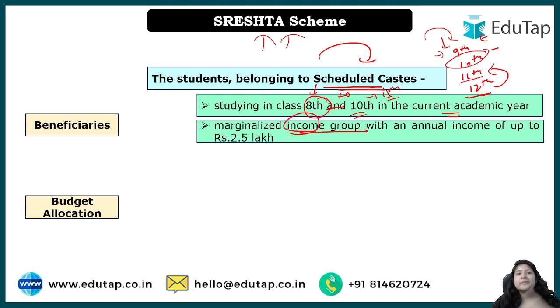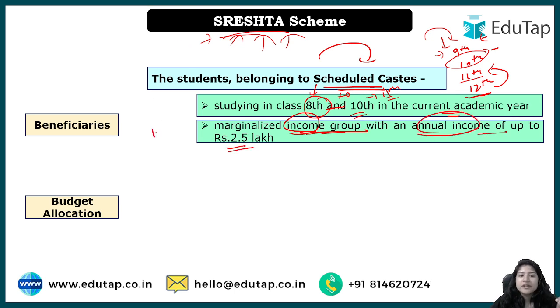For example, if I belong to SC and my parents are already in a government job or any such situation, and I'm taking the benefit, and I got good opportunities in my childhood, and that is why I am a bright student, but still I am taking up the benefits of the Shrestha scheme, which can be given to someone who is actually in need, right? That is why there is one more requirement, that the annual income of the family should be what? It will be 2.5 lakh.